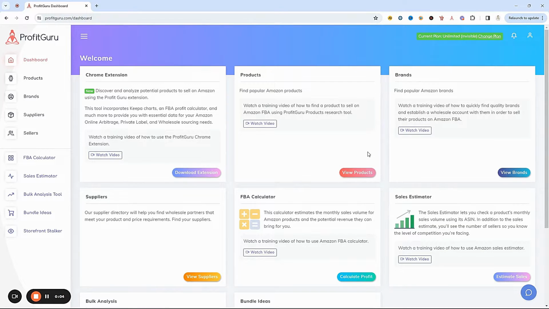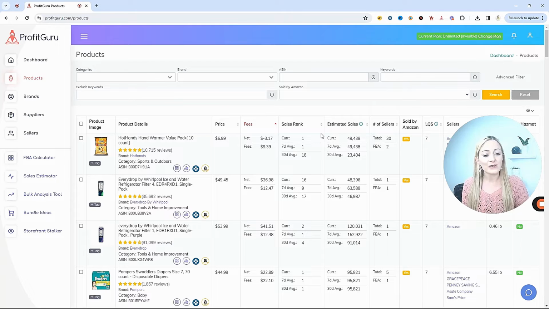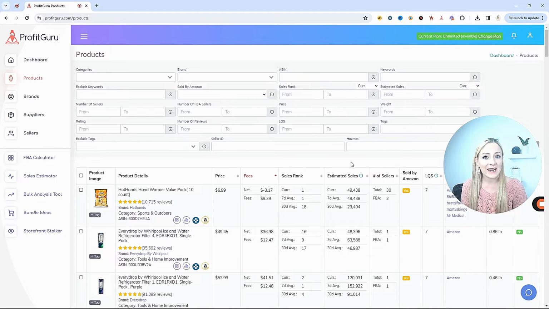The first feature that we're going to cover together is the Products tab. From the ProfitGuru dashboard, you can go to the Products tab by clicking here from the main dashboard, or you can click from the menu on the left. Let's first start by coming right here to Advanced Filter. Now, once you start ungating and you figure out which categories and which brands you can sell, that's what you're going to want to filter in first.